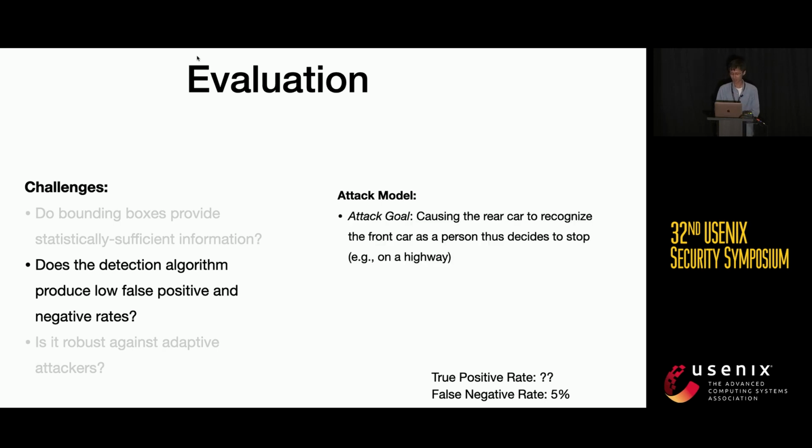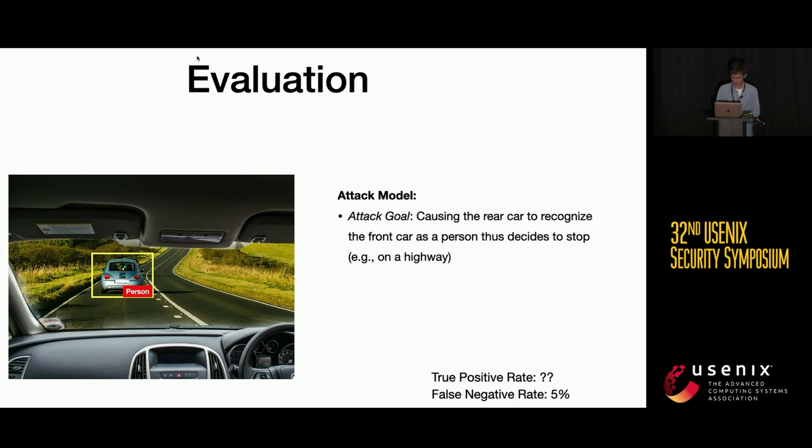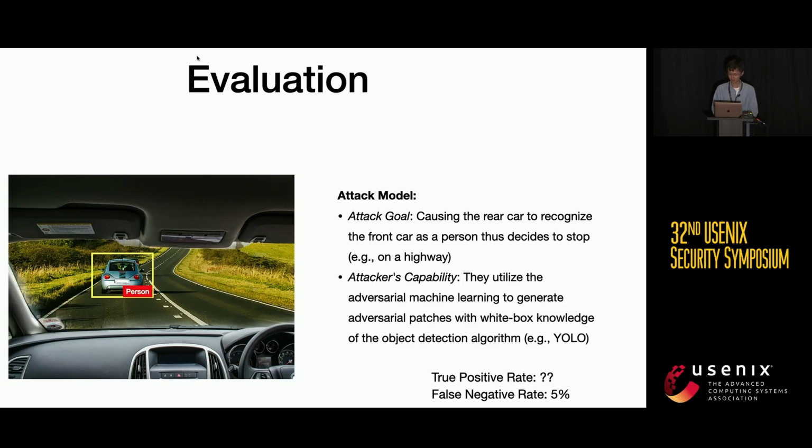We assume that the attacker is trying to make the car in front of us be misclassified as a person, like this. We assume that the attacker has white box knowledge of the object detection algorithm, and also uses adversarial machine learning techniques to generate adversarial patches.